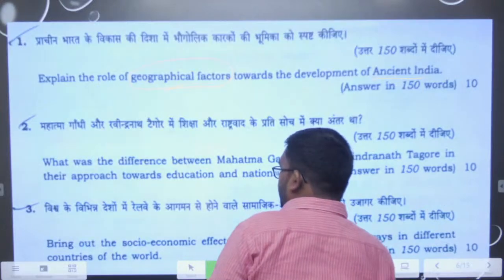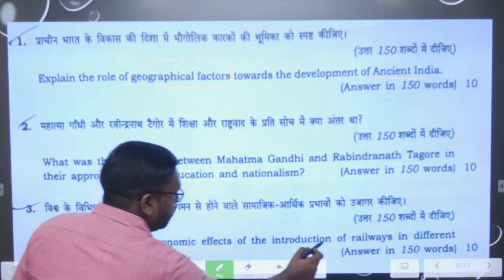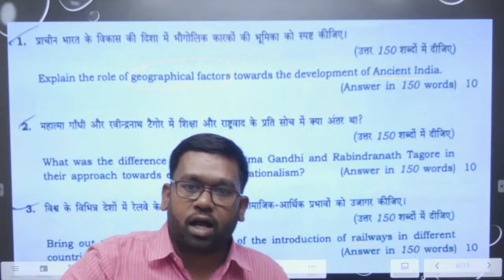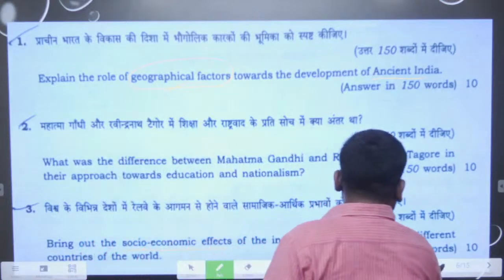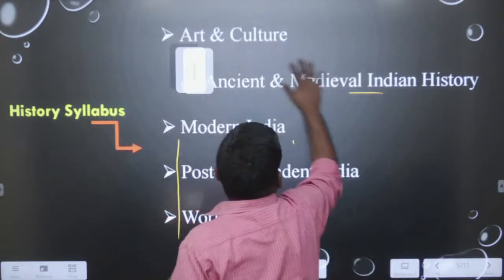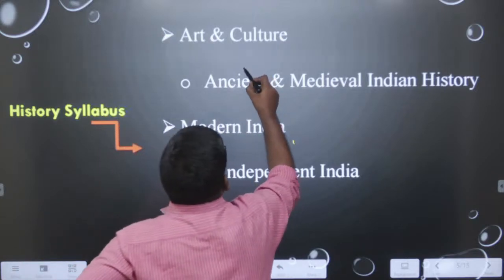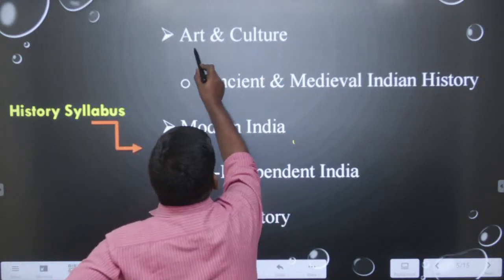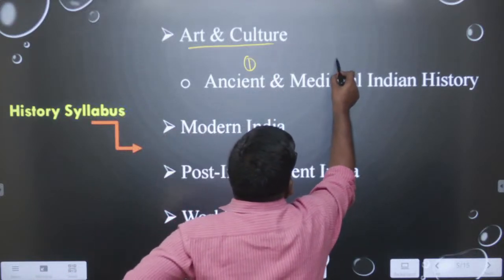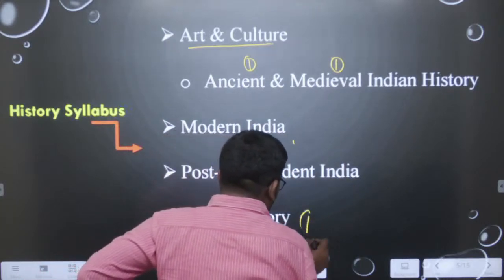This question is about the socio-economic effects of the introduction of railways in different parts of the world. So now we have seen that 6 questions are asked, and let us see the syllabus again. According to the syllabus, from art and culture this time one question is asked from ancient India, one from medieval India, and one from world history.